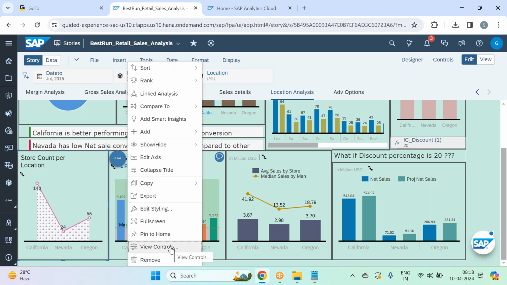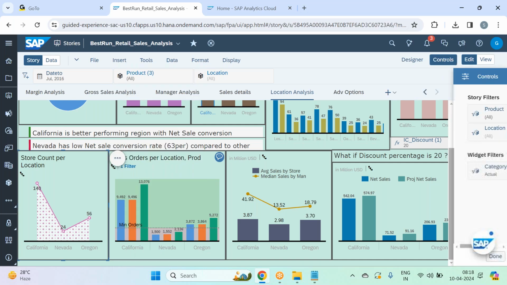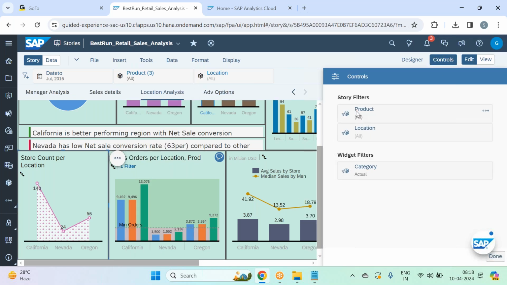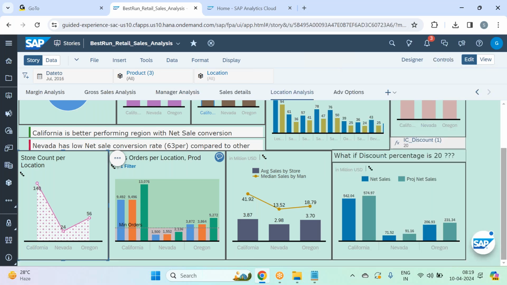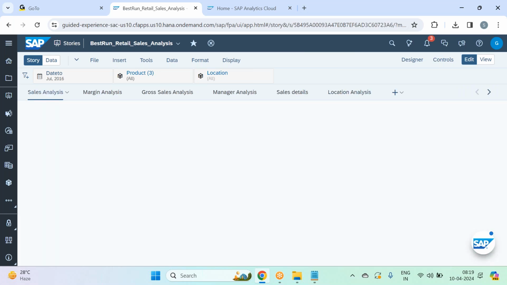And then view controls, guys. View controls are here. You see a controls option, right? Both are same. If I click on view controls or controls, both are same. If I say controls, view controls, you see controls is enabled. So it gives you what filters are applied on this widget. There are 3 filters applied on the widget. Couple of them are story filters, like product and location story filters impacting this widget, and a widget level filter on category. Maybe on the first page I applied a lot of filters, right? Let me go to the first page.